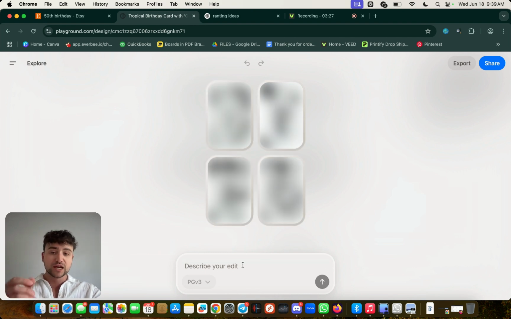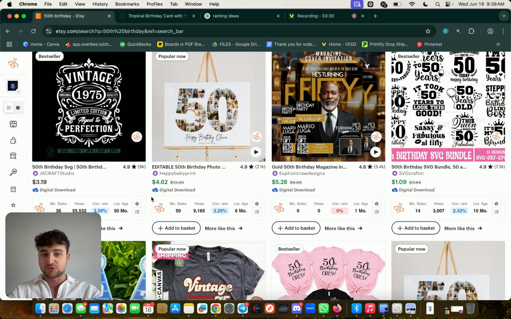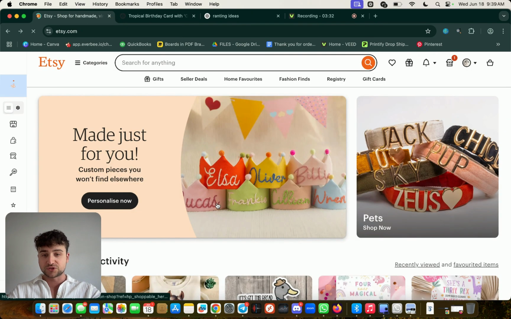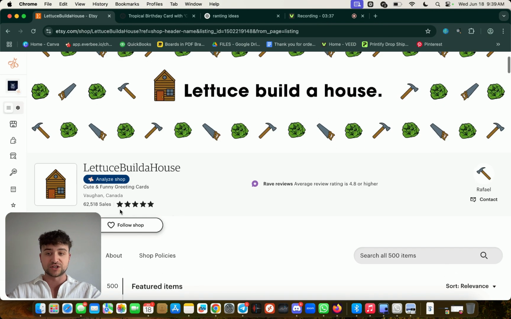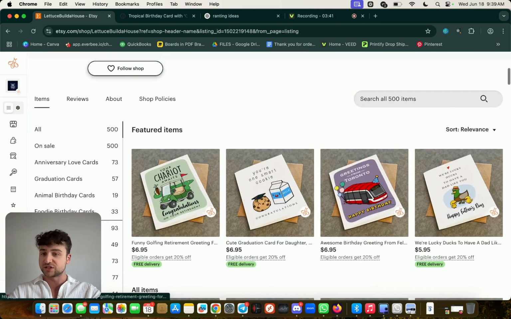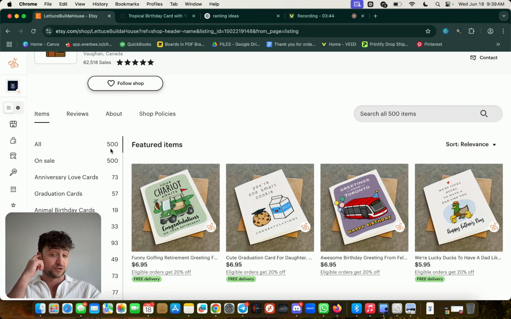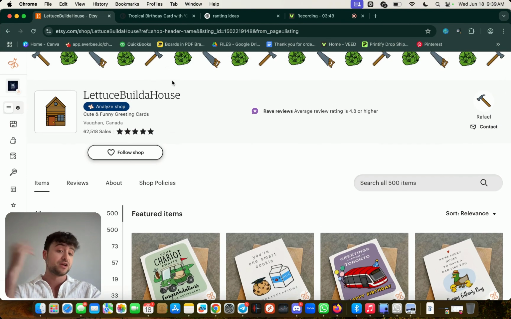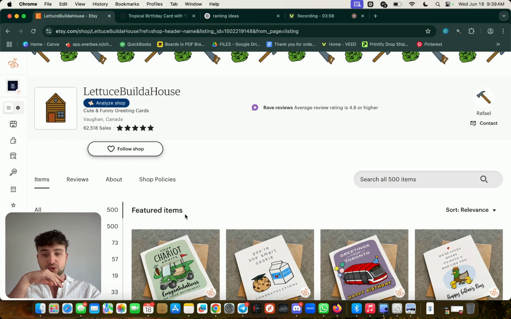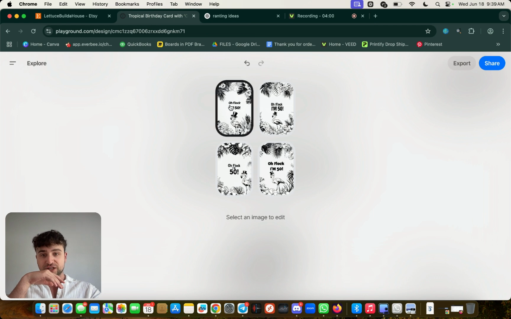You can easily pump out designs because, if we go back to those stores, to make this business work, you need to be pumping a lot of listings. For them to have made 62,000 sales selling these silly invitations, they have only had to post 500 times. So you post 500 times to make 62,000 sales, which is equivalent to about a quarter million, 300,000 in revenue, right? So you have to keep that in mind. But, let's be honest, this is a pretty old store. They're not really leveraging tools like this.